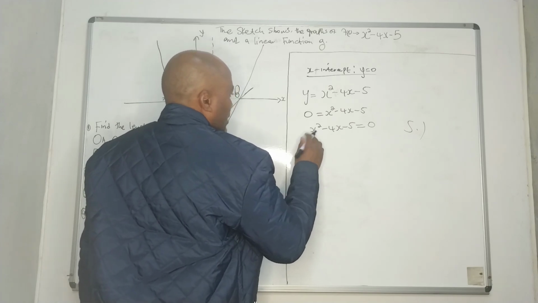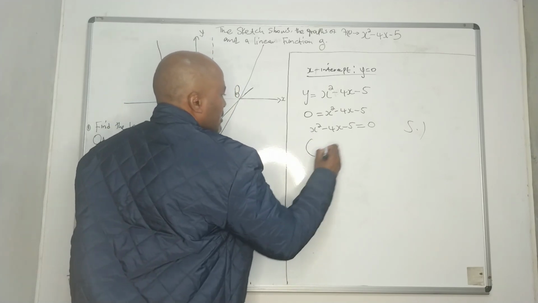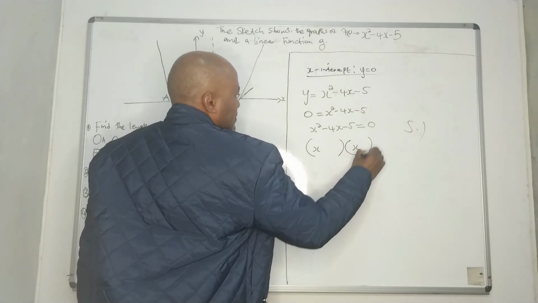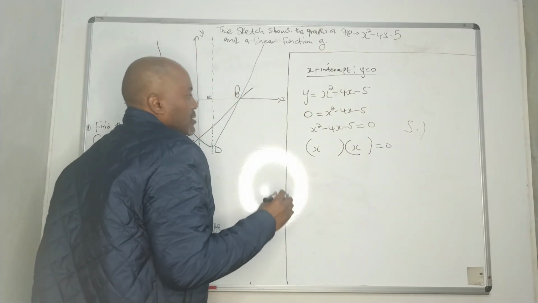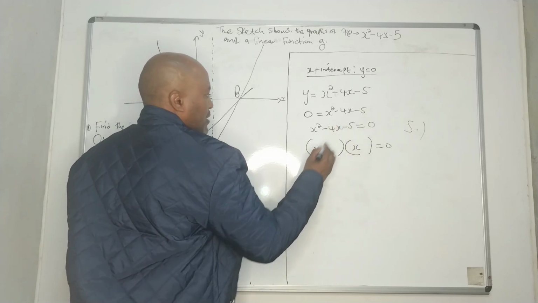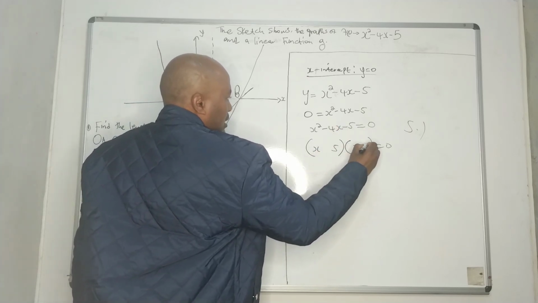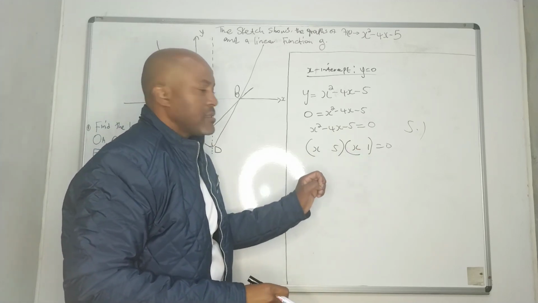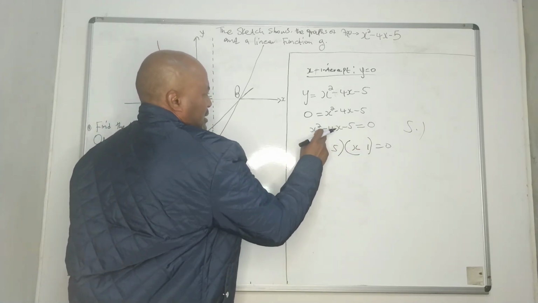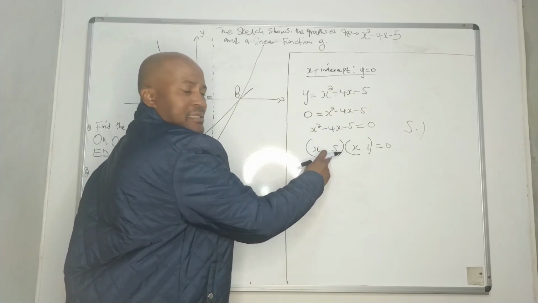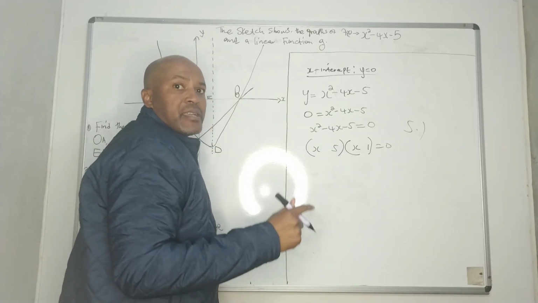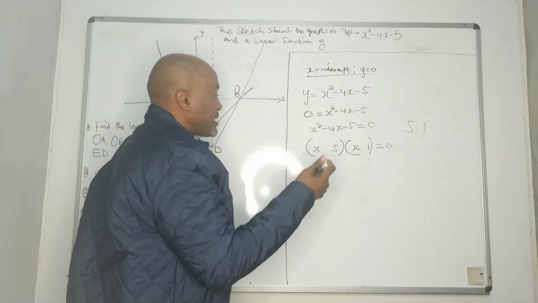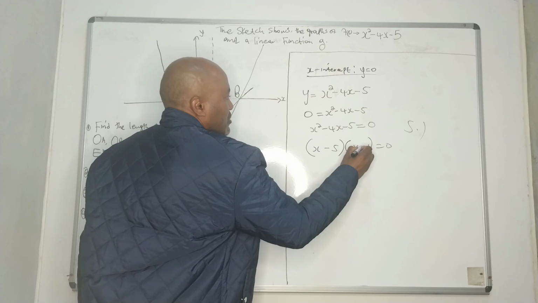But now we need to deal with those signs. The factors of x squared are x and x. So, factors of 5 and 1, then the signs. The bigger number should take the middle sign, which is negative, and here will be plus.